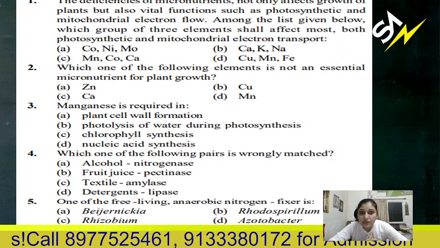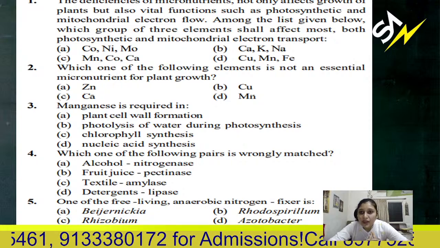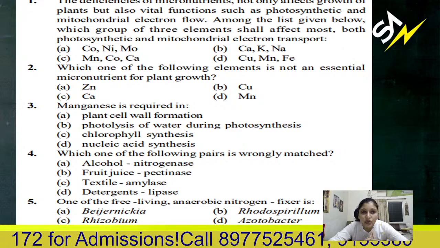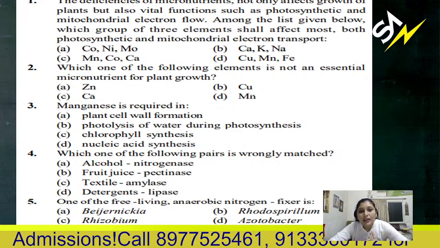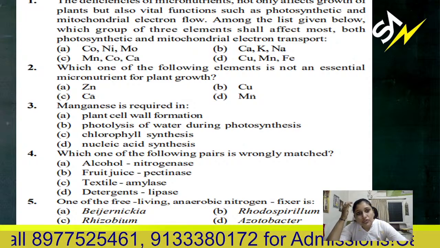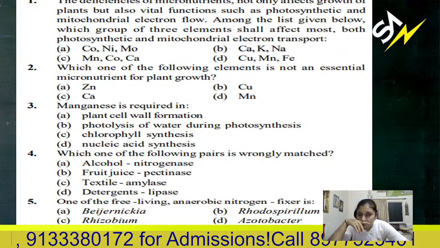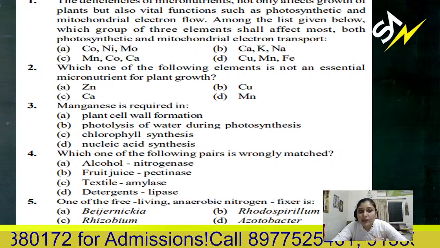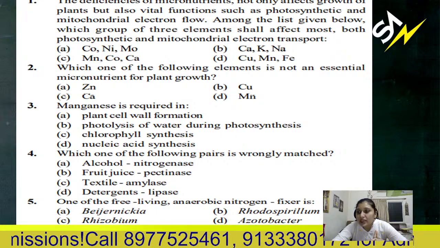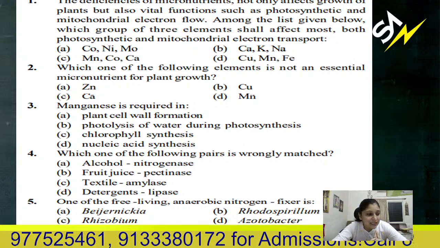So the deficiency of macronutrients not only affects the growth of plants but also vital functions such as the photosynthetic and mitochondrial electron flow. And among the list given below, which group of three elements shall affect the most both photosynthetic and mitochondrial electron transport? You need to answer 1A, B, C, D, whatever is your answer. 1A, 1B, 1C, 1D, like that, so that I can get an idea for which question you are answering.